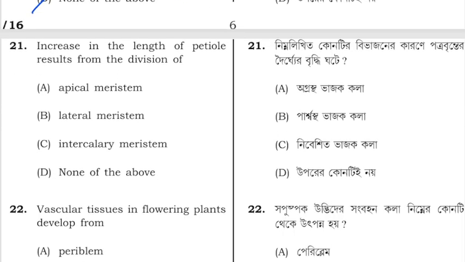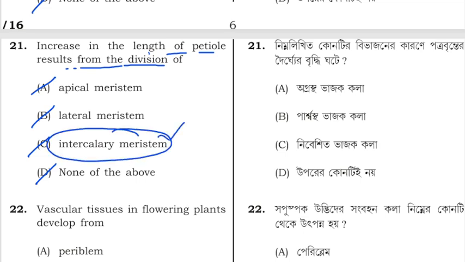Next question is, increase in the length of petiole results from the division of which of the following? A is apical meristem, B is lateral meristem, C is intercalary meristem, D is none of the above. So this length of the petiole results from cell division of intercalary meristem. So option C is correct.